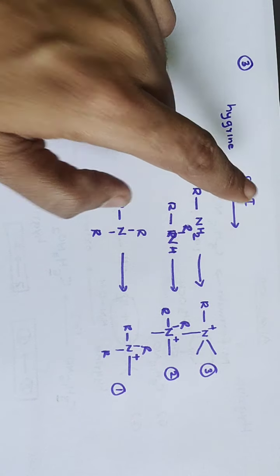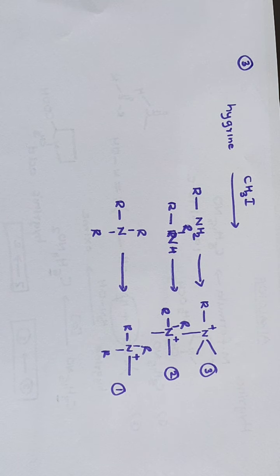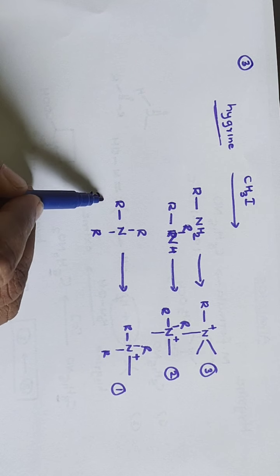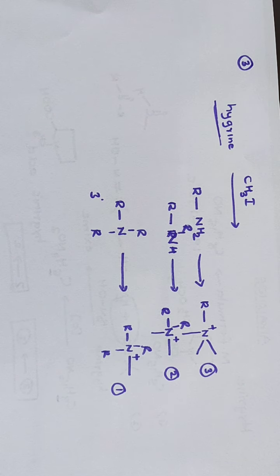So hygrine reacts with only 1 mole of methyl iodide. That means the nitrogen atom present in hygrine should be tertiary in nature. This is how the presence of a tertiary nitrogen atom was determined.